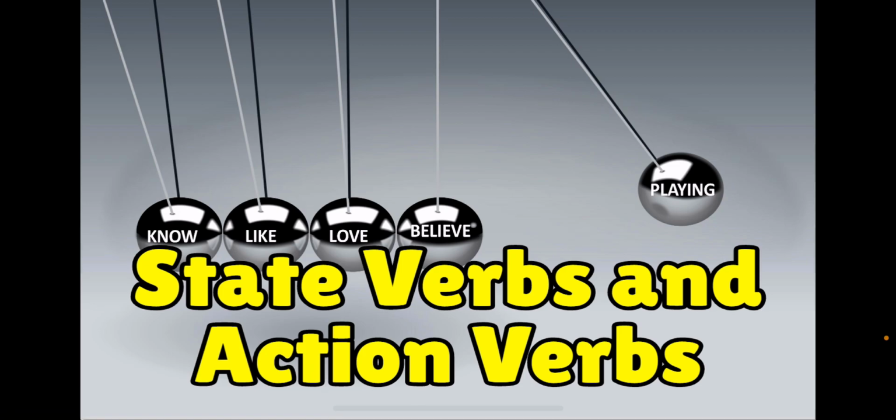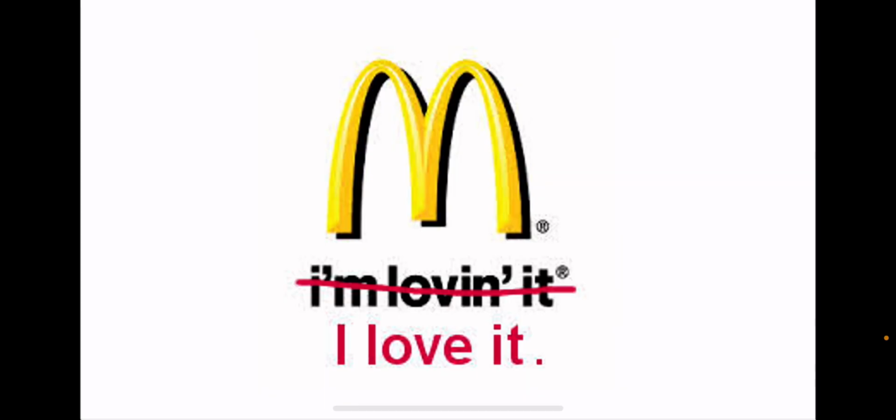So remember, state verbs indicate how we think, mental states, what we feel, what we possess, things that are true or not true, right? Positive, not positive, and also what we experience. So think about that. And the characteristic that differentiates state verbs and action verbs is that action verbs can go in the continuous form with ing. State verbs cannot go with ing because they do not indicate process. They do not indicate an activity in process. They exist or they don't exist. Okay? So that's the difference between state verbs and action verbs.